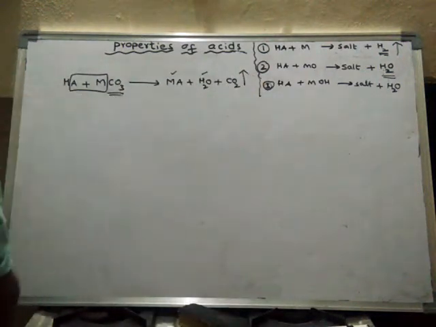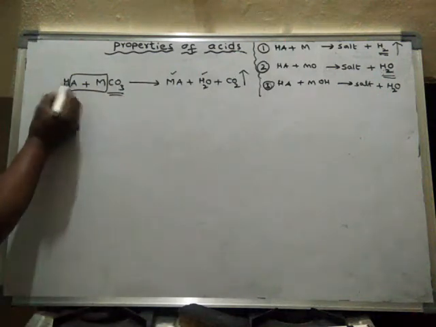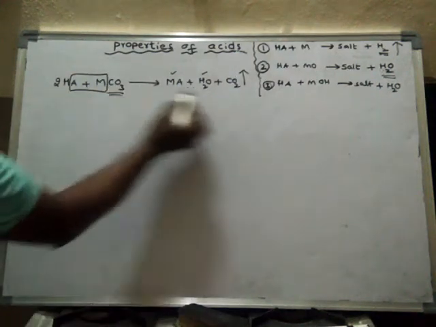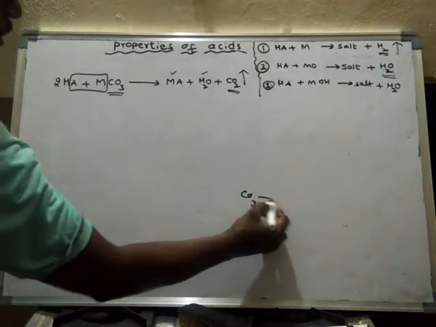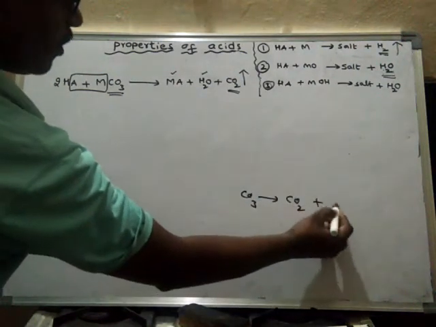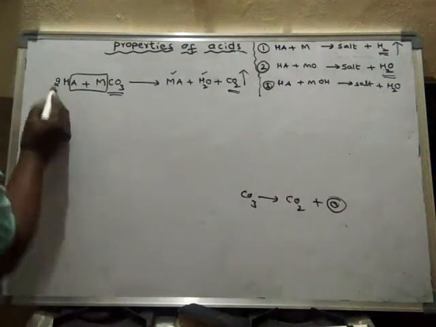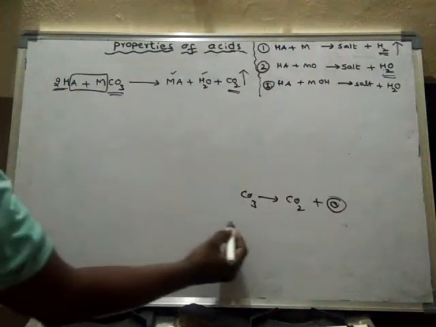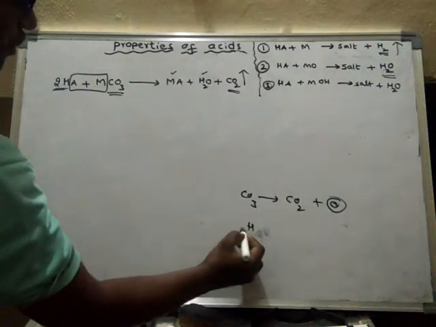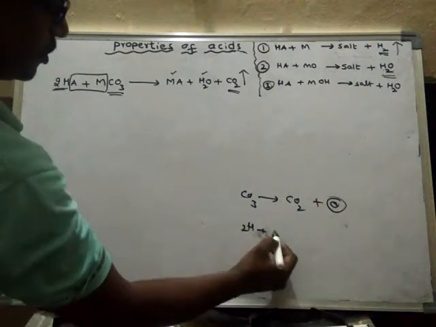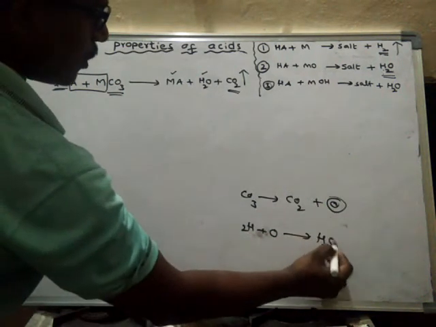So carbonate, generally what happens? If I take two hydrogens, here carbon dioxide is liberated. From CO3 it forms CO2 and one oxygen is left over. The hydrogens from the acid react with this oxygen to form water.